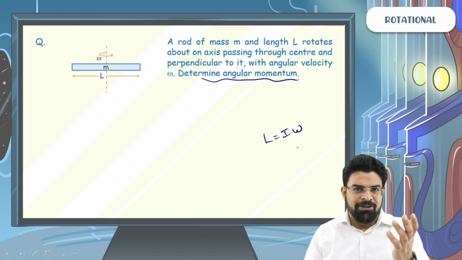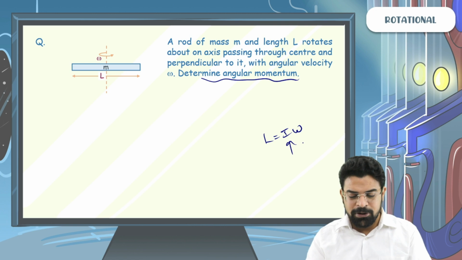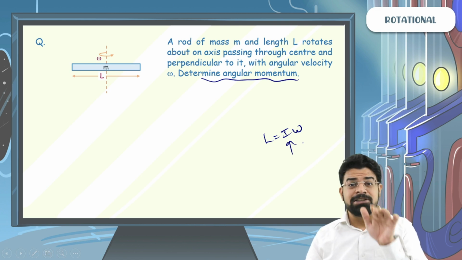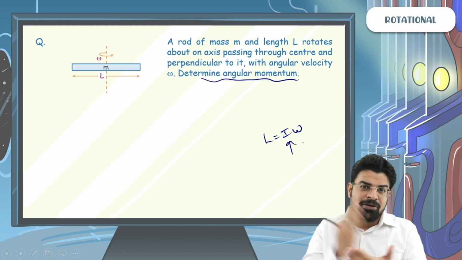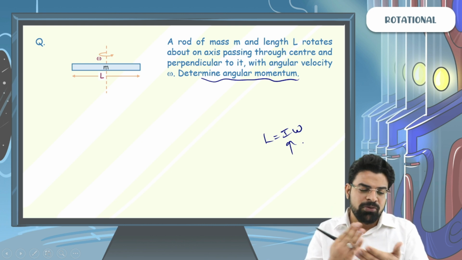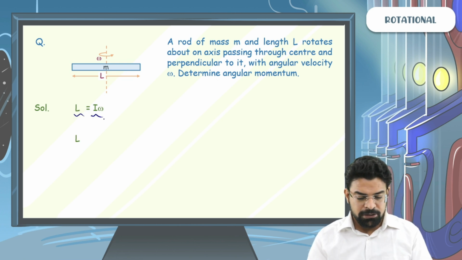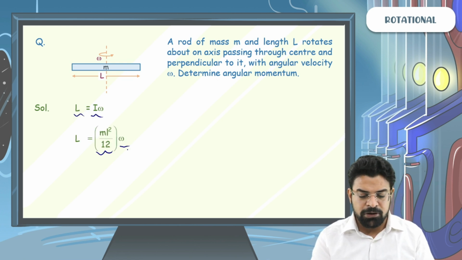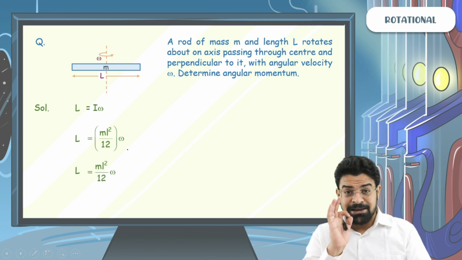In the first hour of rotational motion, we learned how to write the moment of inertia. We know that the moment of inertia of this rod about an axis passing through its center perpendicular to its length is mL square by 12. So the angular momentum has to be mL square by 12 into omega. So L equals I omega, which equals mL square by 12 into omega. Game over. Such an easy thing.